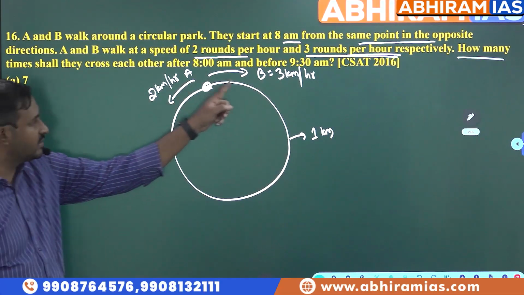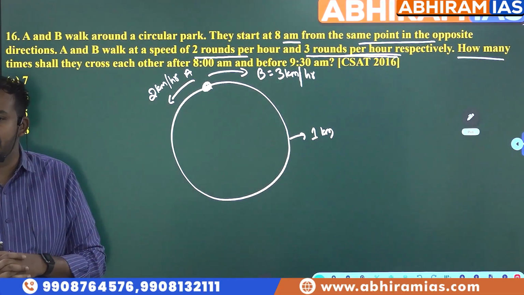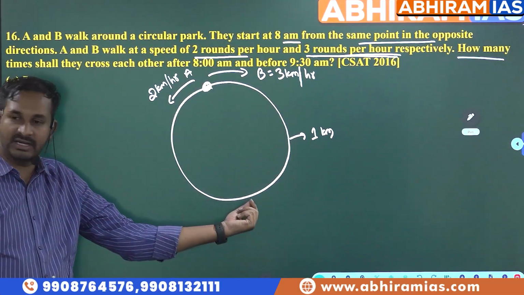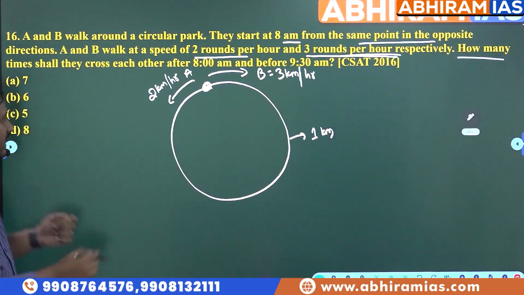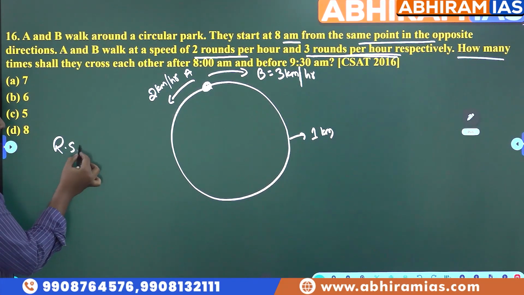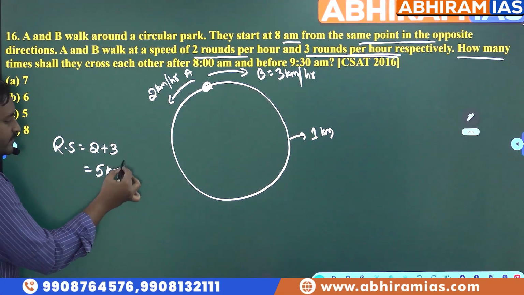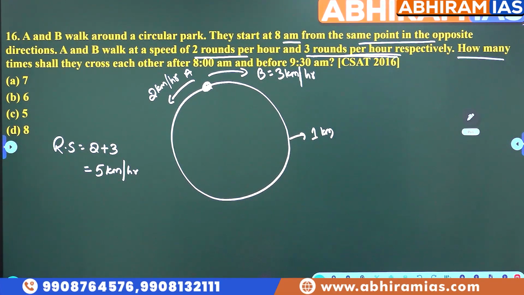Now 2 persons are moving in opposite direction. What happens to their relative speed? Plus. They are coming towards the meeting point, right? So here relative speed will become what for us? 2 plus 3 that is equal to 5 kilometers per hour. Now time taken to meet is equal to what?